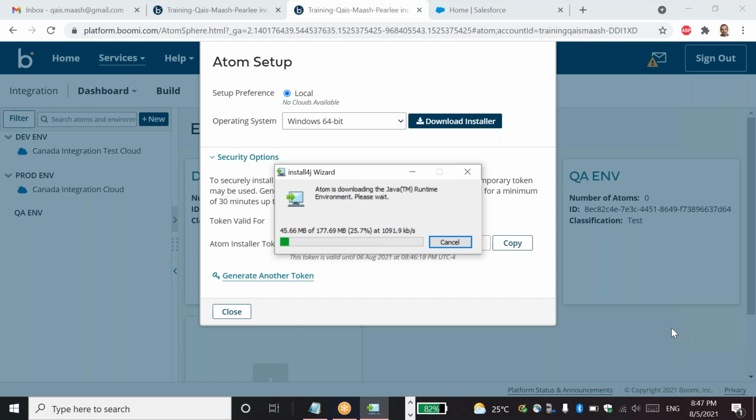So this is a bit slow because I'm not at home and this is on a public Wi-Fi. Yeah, just wait. We need to install this Atom.